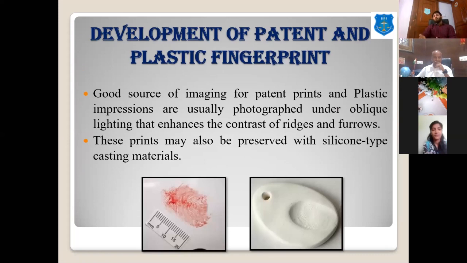How can you visualize the patent and the plastic fingerprints? As we know, patent means visible, so such fingerprints do not require much effort to visualize. It is already visible, like the inked impressions, so we simply have to photograph those fingerprints for future reference or for future comparison with the specimen or with the comparative samples. Similarly, the plastic prints are also already developed, so they can be easily photographed.